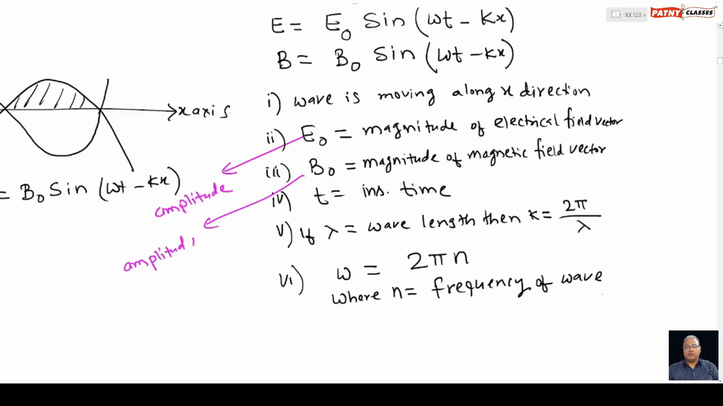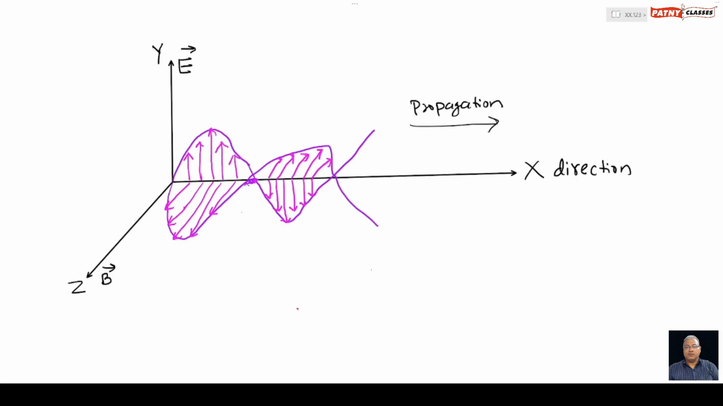So both are amplitudes, and t is the instantaneous time, and lambda is the wavelength. K in this equation is given by 2 pi divided by lambda, where lambda is the wavelength of the wave. Omega is given by omega equals 2 pi n, where n is the frequency of the wave.